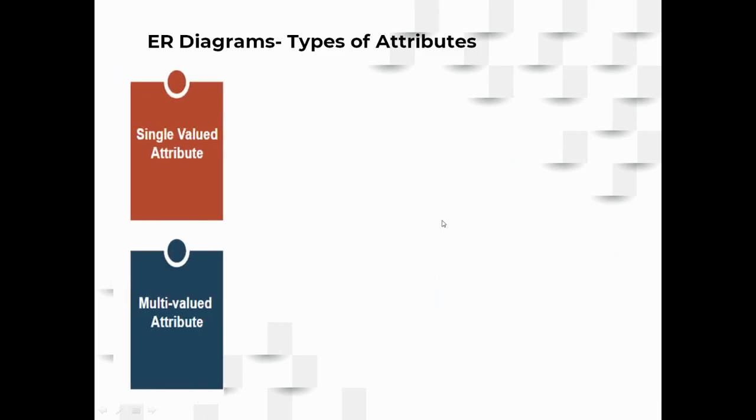Coming to the second category, you have single valued and multi-valued. Always remember, go with the name, before blindly going into the definition. Usually we follow this in our class, right? So single valued and multi-valued, as the name suggests: single valued attributes hold only one value at a time, and multi-valued attributes hold more than one value at a time. So what could be the examples of single valued?